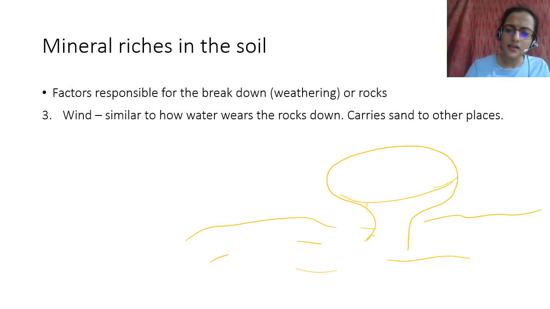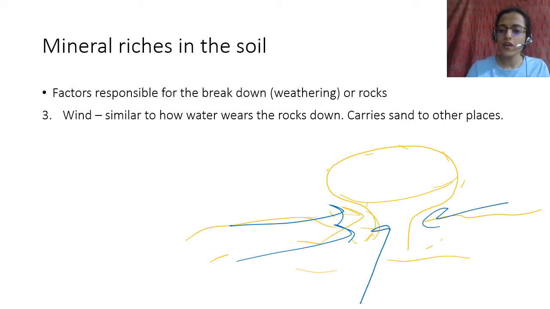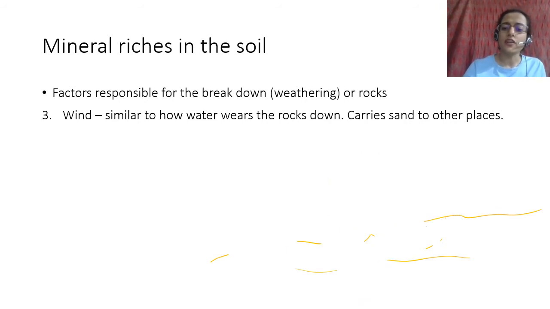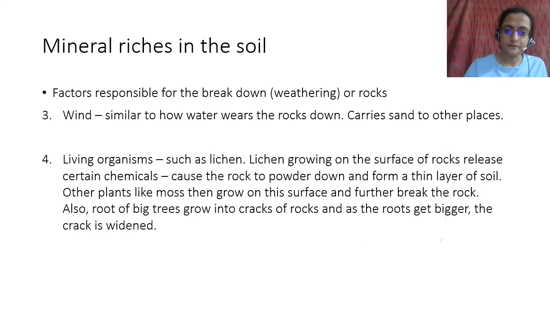And why did it grow like this? It used to be a proper whole rock, and the wind moves in this direction, it hits them and it becomes like a mushroom rock, right? So that is weathering, and all of that breaking down has led to the formation of the sand that you see around that rock. So that rock is the one that is responsible for the sand formation.